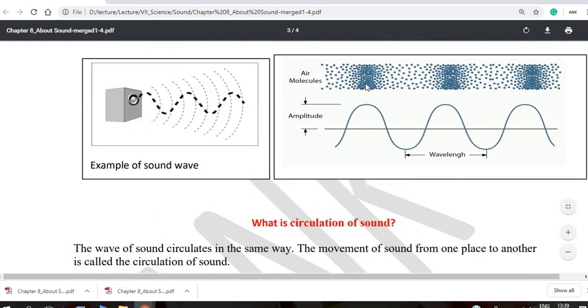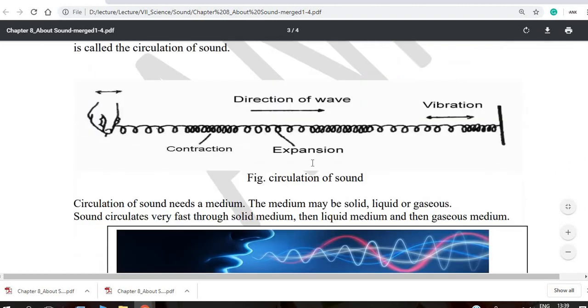Look at this: expansion, contraction, expansion, contraction. Expansion is this way, and contraction is the upper side, low, up, low, up, low. So these are the sound wave.